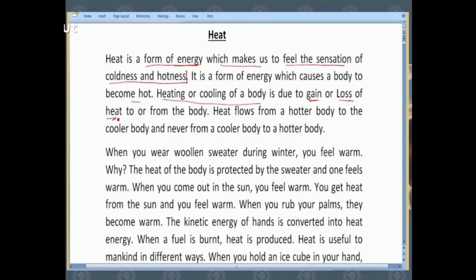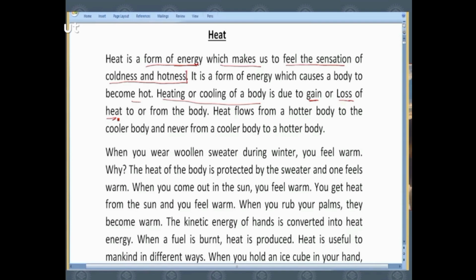And one thing you need to remember, there are common observations you must have made. If we keep hot tea on a table for a considerable time, we find that after some time that hot tea becomes cold, or hot milk or hot water. Every hot thing when kept at room temperature, after some time will lose heat and become cold.